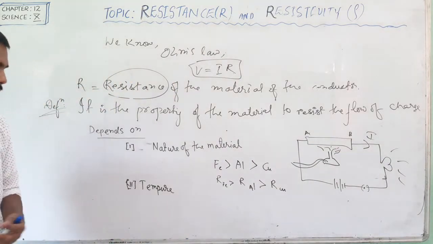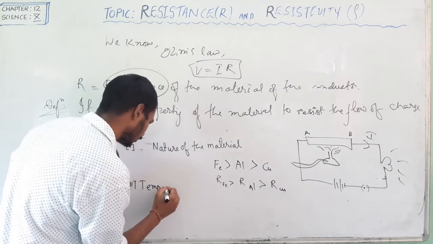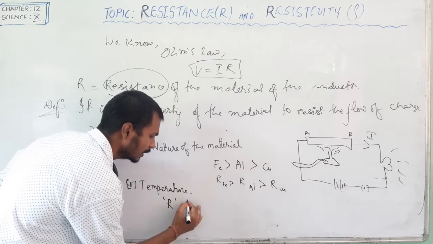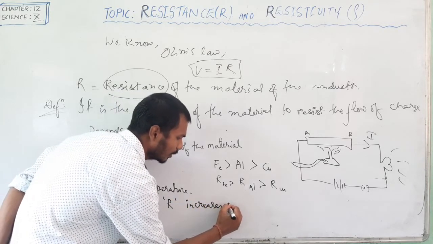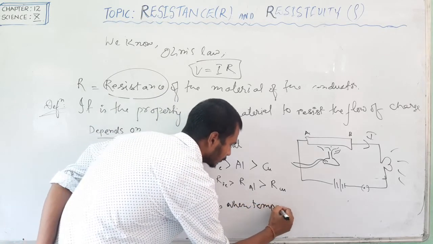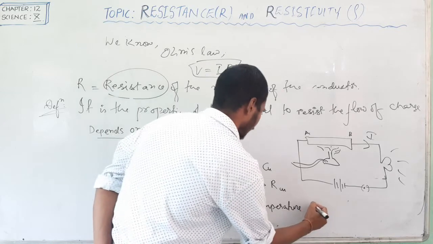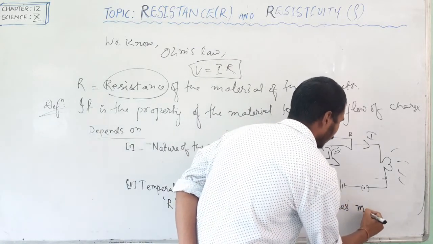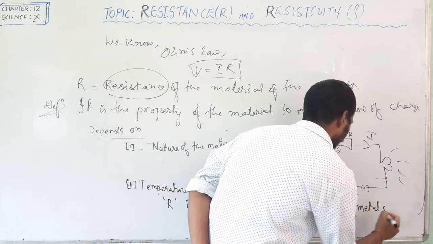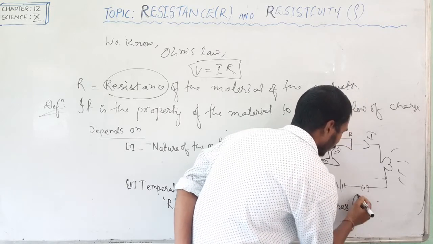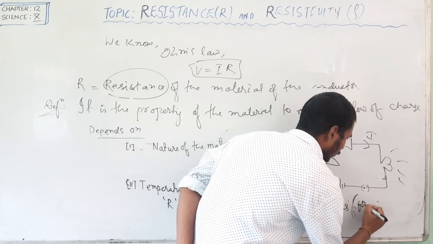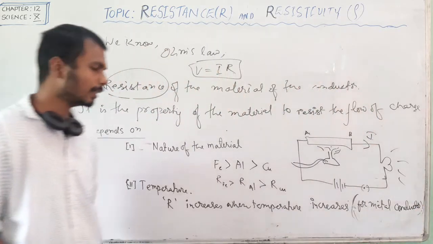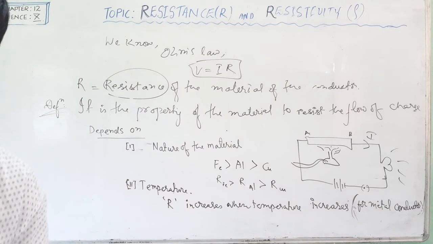So how does resistance depend upon temperature? Resistance increases when temperature increases, and this is only for metal conductors. Okay, clear?